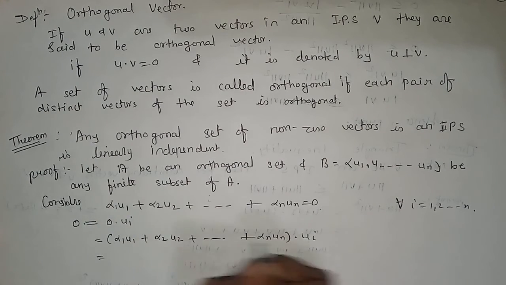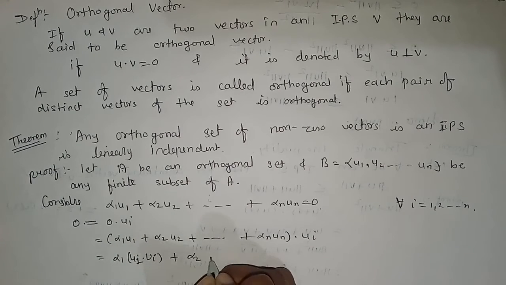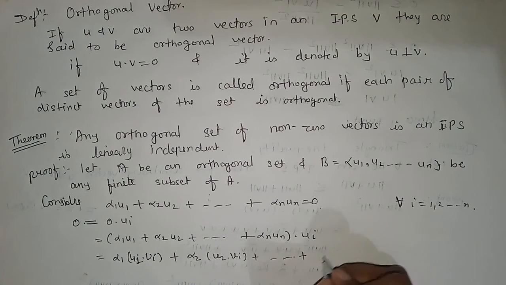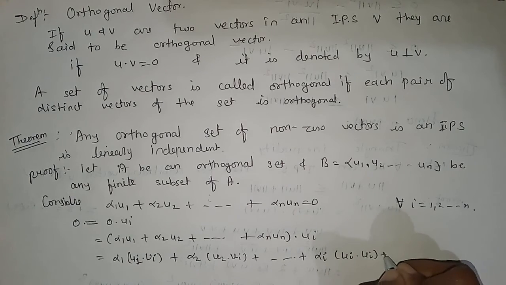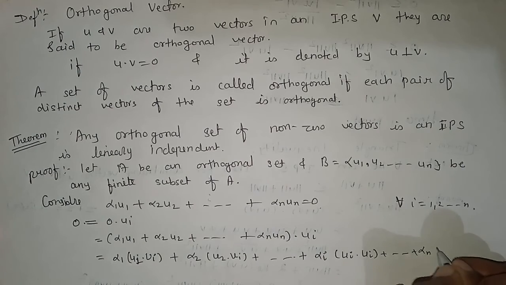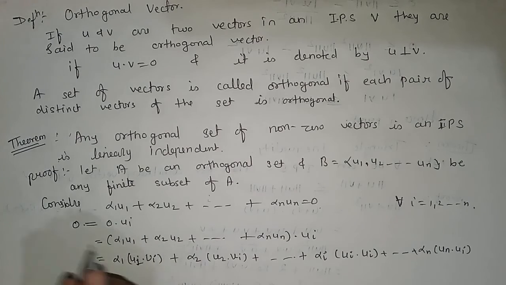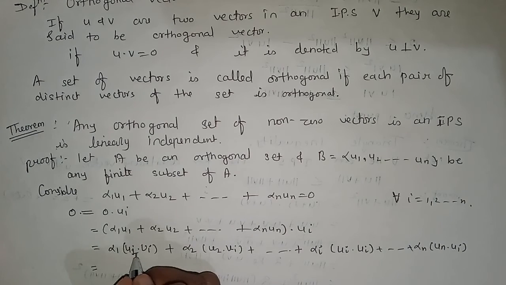Now if I take the inner product of ui with this, we will get alpha 1 u1 dot ui plus alpha 2 u2 dot ui plus, there is some alpha i ui dot ui, plus alpha n un dot ui. But we know that each distinct pair is orthogonal to each other, since our set is an orthogonal set.